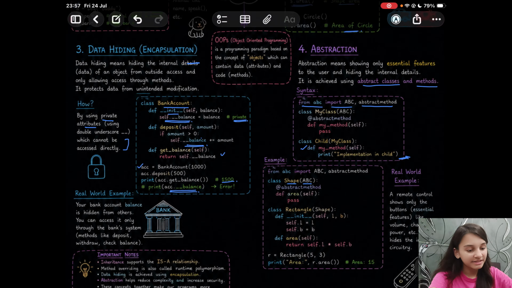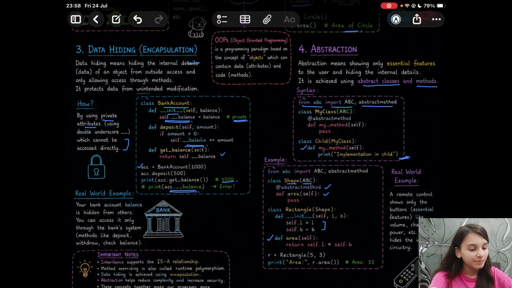You mention @abstractmethod. You define the method area and you pass it. Now you create a rectangle, a child class, a derived class, which takes the properties of the shape class. Using the def __init__ method, we are initializing the attributes like this.